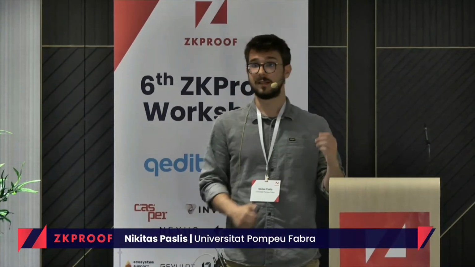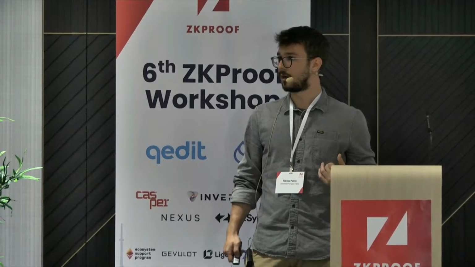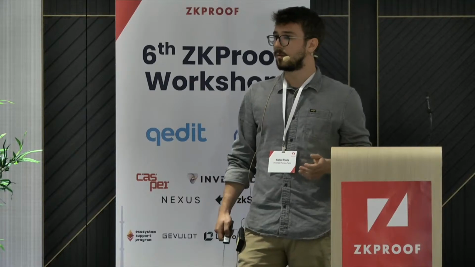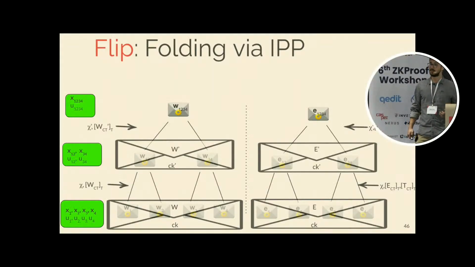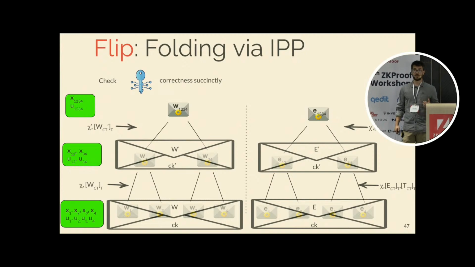And now, in the end, the verifier needs to open this commitment to the target group in order to recover the original committed relaxed R1CS instance. So he wants to use the final key and open it. But again, the problem is that if we have a transparent key, this operation will be linear for the verifier. So again, we use the same trick, and we offload this computation to the prover. The prover proves to the verifier succinctly that the final key that he presents to him is correct.